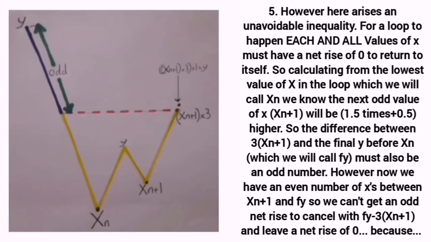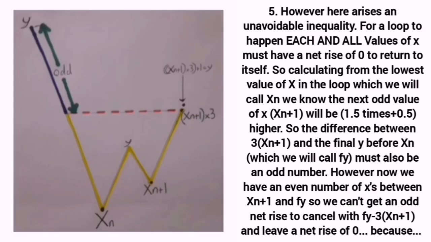However, here arises an unavoidable inequality. For a loop to happen, every value of x must have a net rise of 0 in order to return to itself. So calculating from the lowest odd value of x in the loop as a starting x, which we'll call xn, we know the next odd value of x, xn plus 1, must be higher. So the difference between 3xn plus 1 and the final y before xn, which we'll call fy, must also be an odd number. But now we have an even number of x's between xn plus 1 and fy.